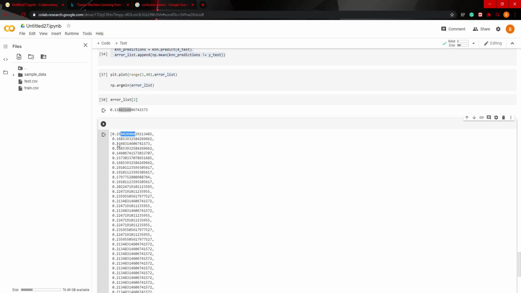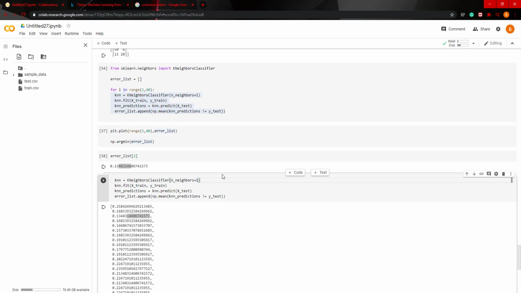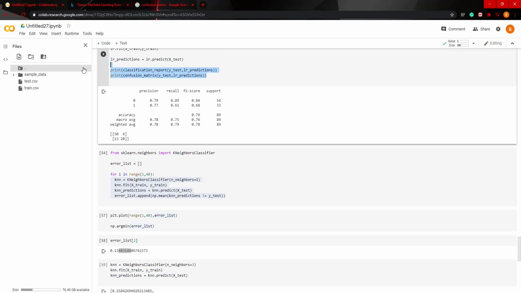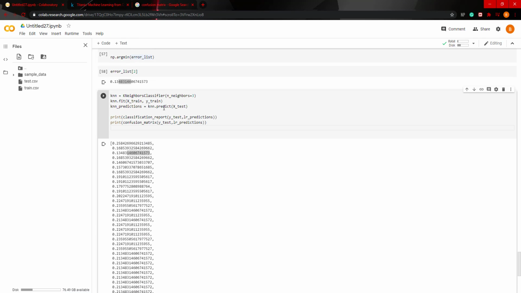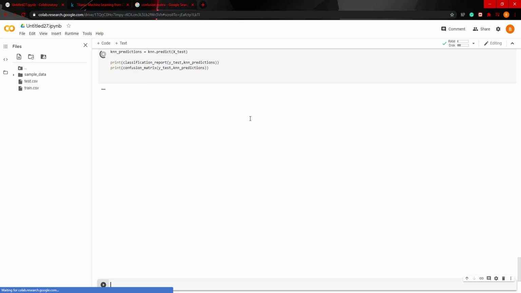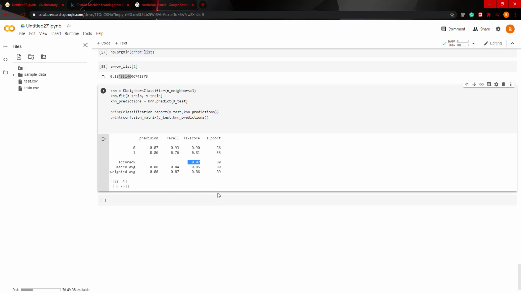So we're going to set n to 3 because we started at 1, right? So 0, 1, 2. It told us index 2 is the lowest value. So this will be k equals 3. So we go back, put our model, put 3, and let's see how this model performs. And then get this. There we go, 87%.